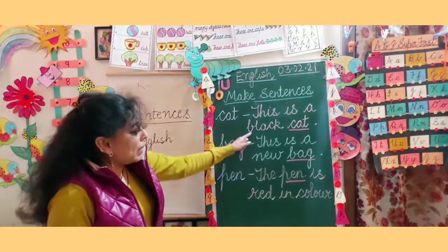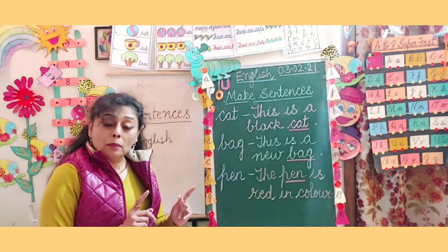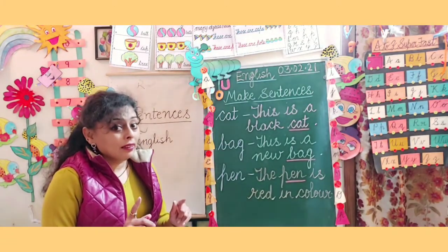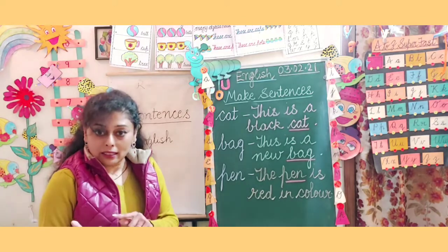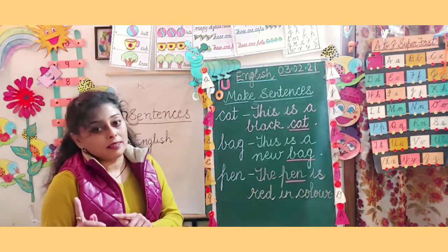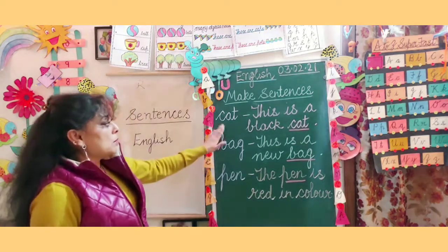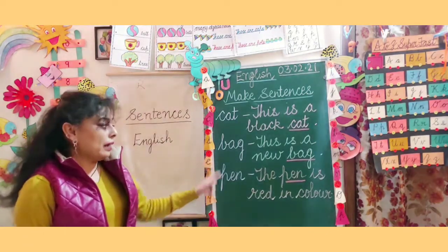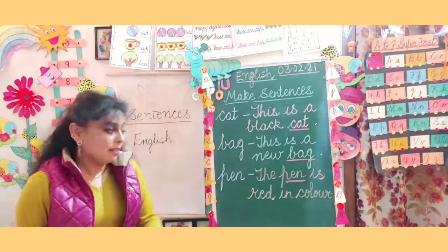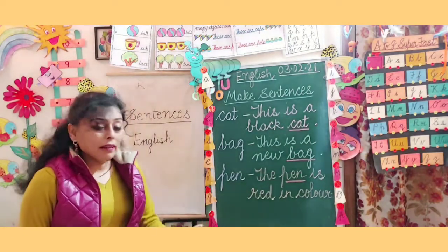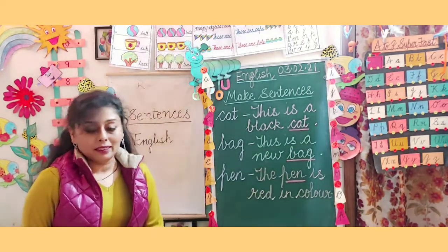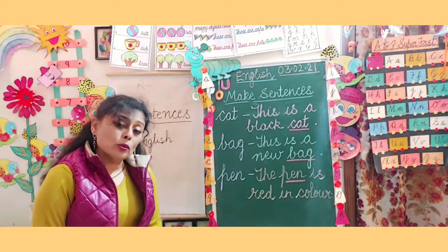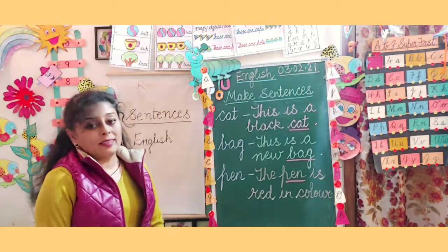Like this one, black, B-L-A, C-K. So the sentence of cat is, this is a black cat, bag, this is a new bag, pen, the pen is red in color. Now let us move on to next words.